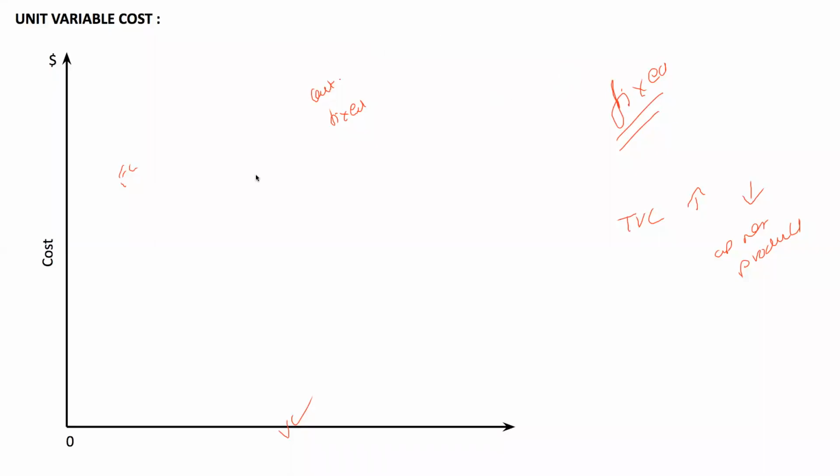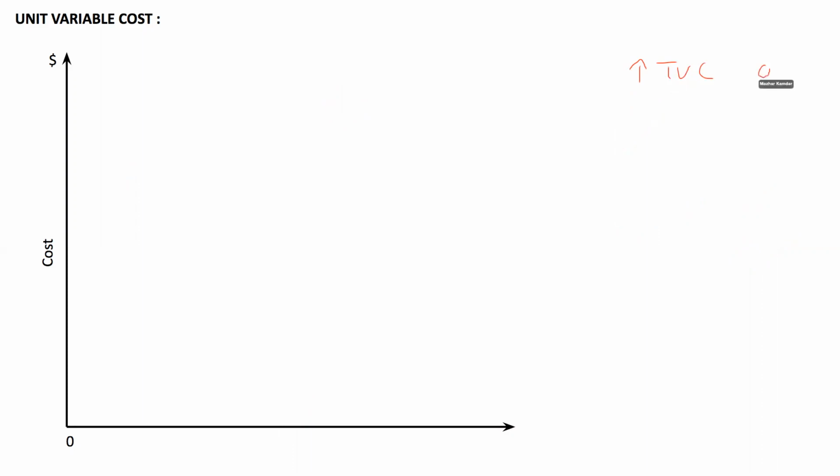Okay, so when we are talking about the total variable cost, you know that it varies in direct proportion to the output. Total variable cost will increase if the output or the units increase, and the total variable cost will reduce if the number of units that you produce will reduce. This is about the total variable cost.